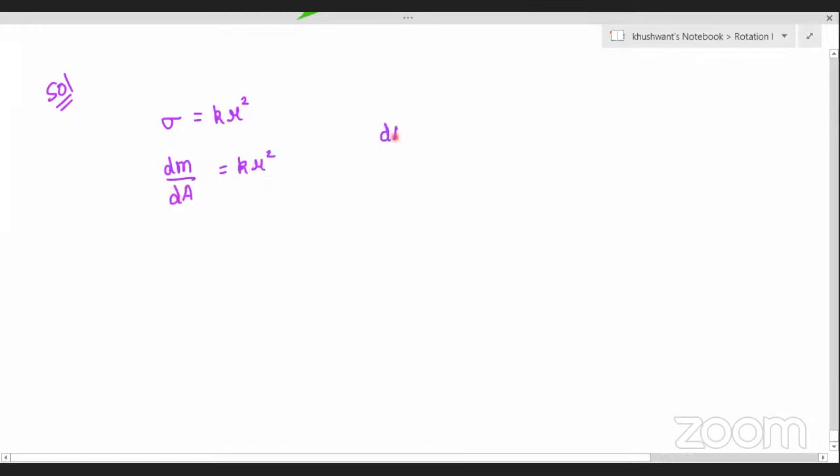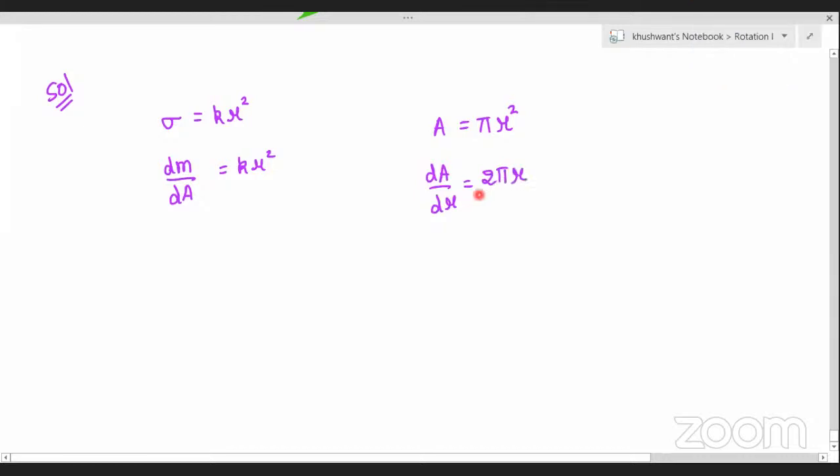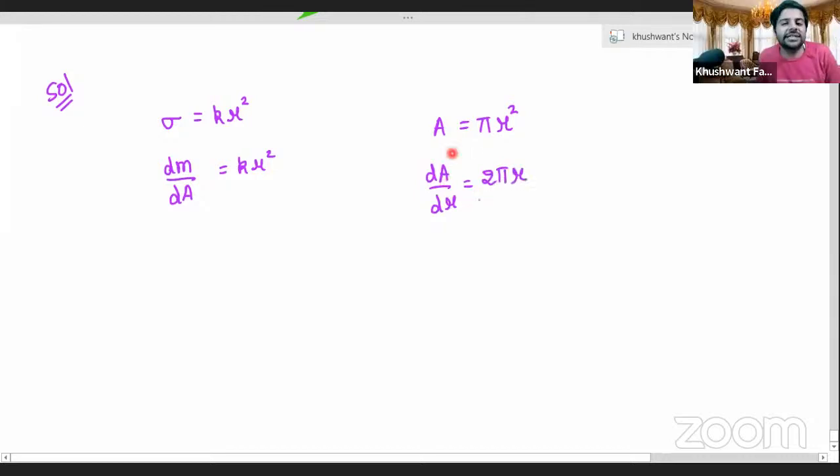What was this dA equal to? Suppose in exam, I'll give you all a trick also. Suppose you forget how to calculate dA. For a disk, what is the area, Aanchal? Pi r square. So what is dA by dr in this case? 2 pi r, differentiate. Yes, you get 2 pi r when you differentiate area with respect to radius. Therefore dA is 2 pi r dr. Same answer, but with a different logic. Clear, Aanchal?